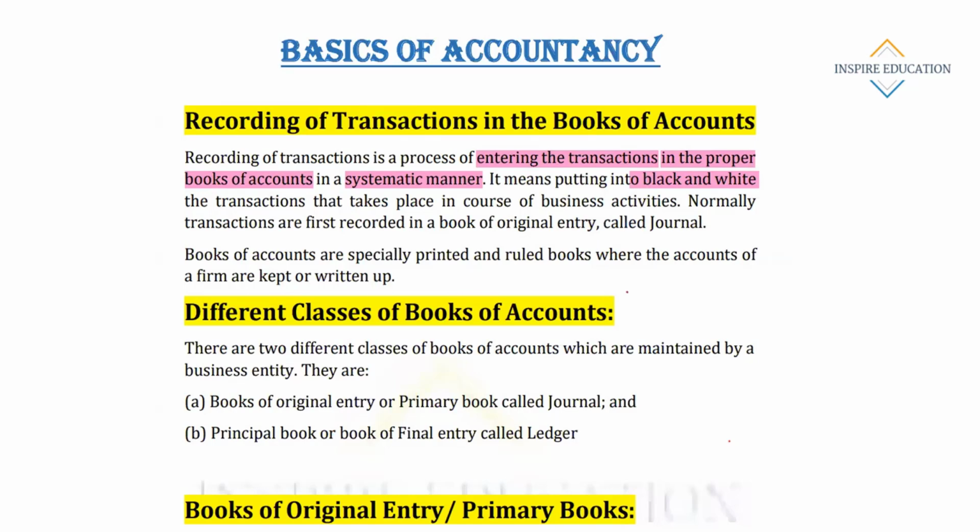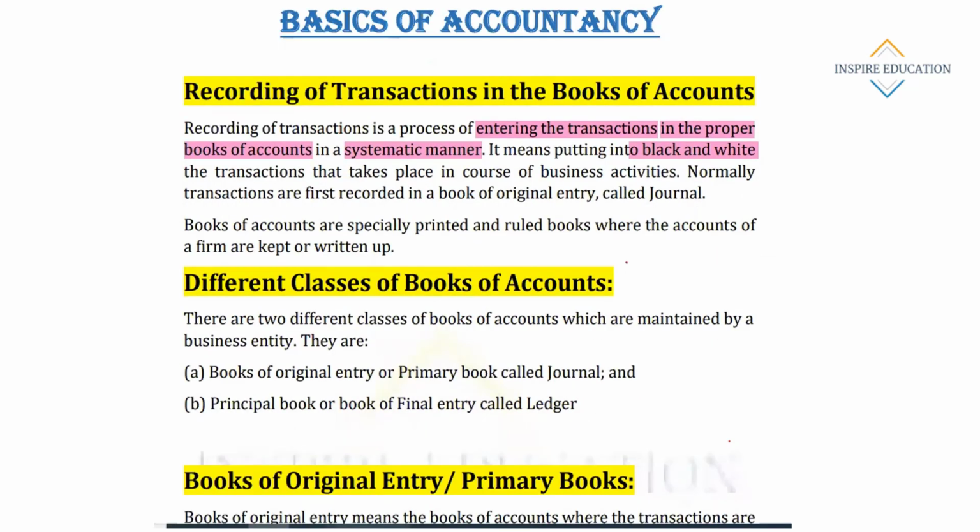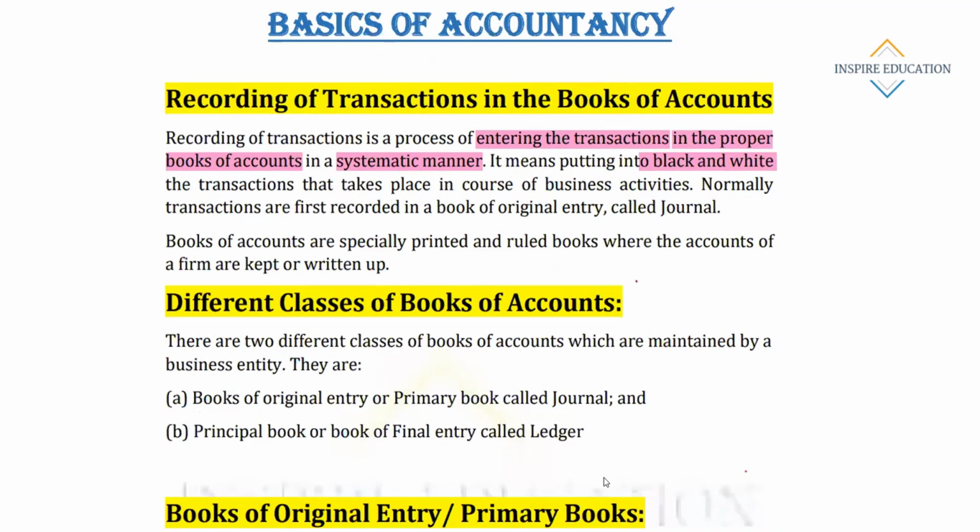Recording is required for what purpose? Because of the limitations of human memory, isn't it? Because we cannot keep a particular thing for a long period of time. That's why recording is very essential. So normally transactions are first recorded in a book of original entry.